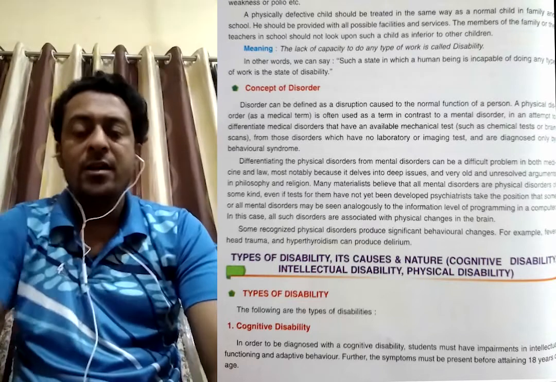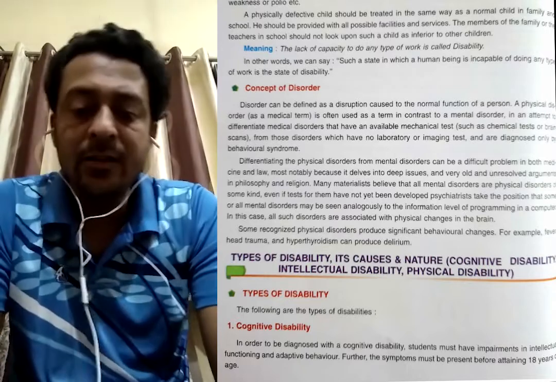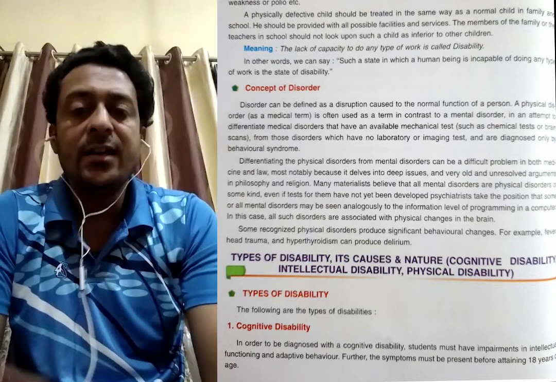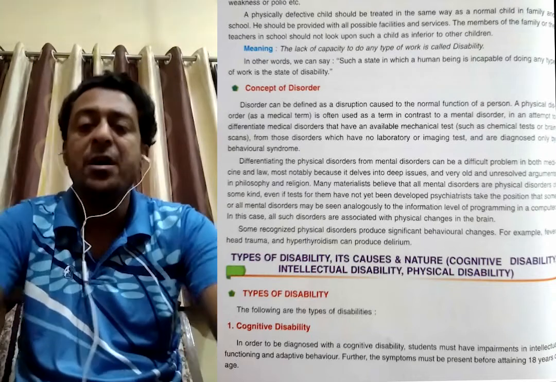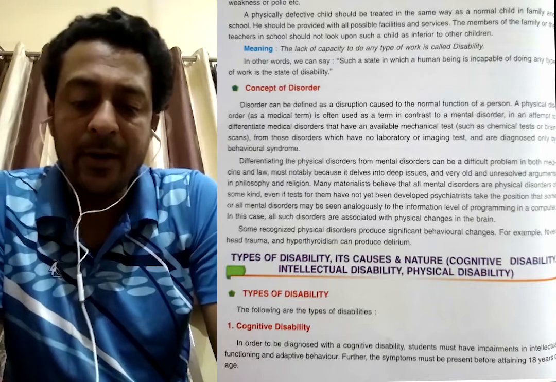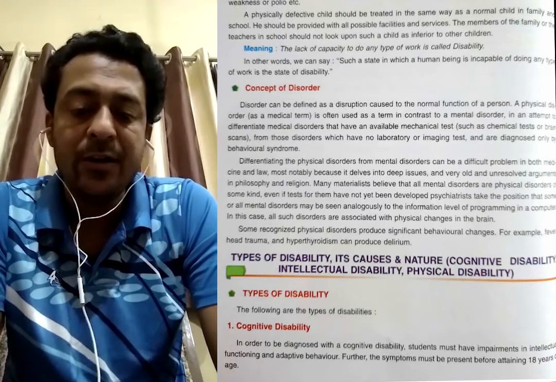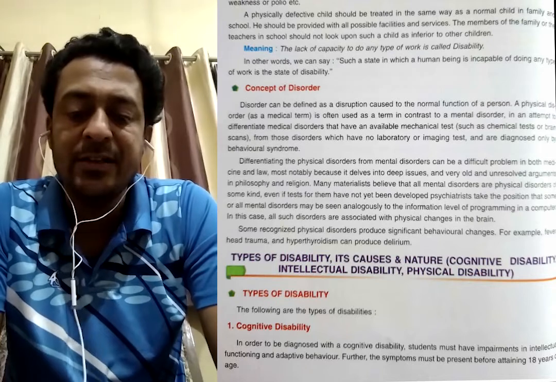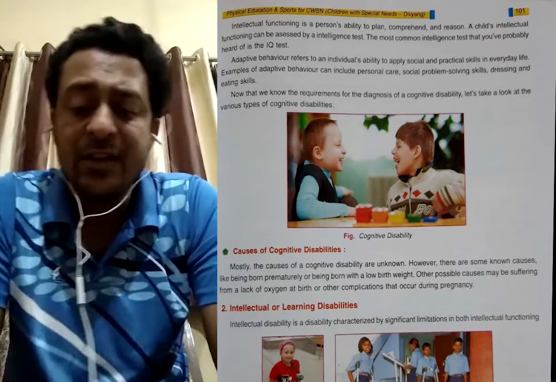Next are the types of disability. There are three types of disability: cognitive disability, intellectual disability, and physical disability. First we will see cognitive disability. What is cognitive disability? It means mental problem. In order for students to be diagnosed with cognitive disability, they must have impaired intellectual and adaptive behavior. Additional symptoms must be present in childhood, up to 18 years. So from childhood this kind of problem comes.